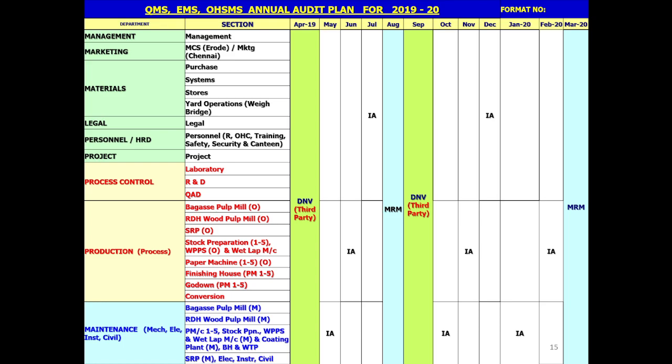Here you can see the non-technical departments are given in green background, yellow for process production departments, and blue color for engineering department. All the departments in the company are covered under these headings. The audit schedule dates are informed well in advance so that both internal auditees and auditors can be fully prepared to face the audit with confidence.